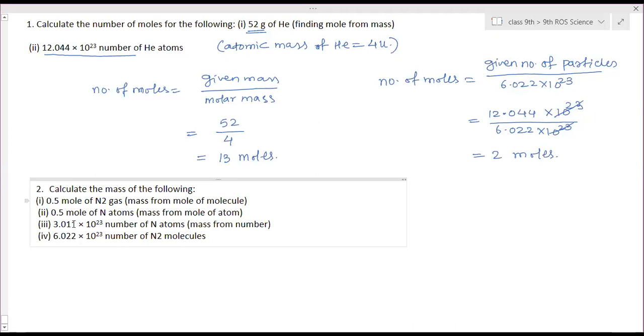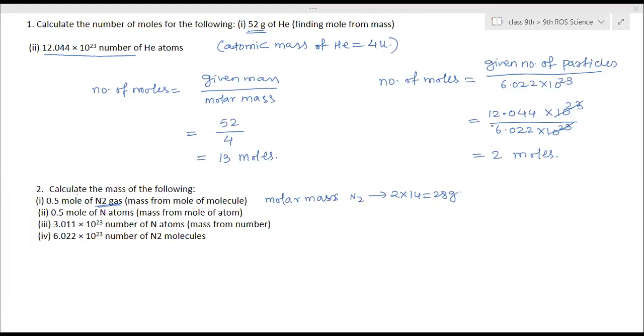N2 gas, does it have atoms or molecules? Molecules. So we have to calculate the molecular mass. The molar mass of N2 is 2 into 14, that is 28 grams.